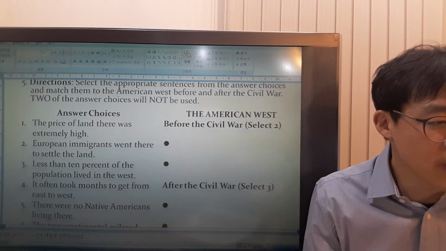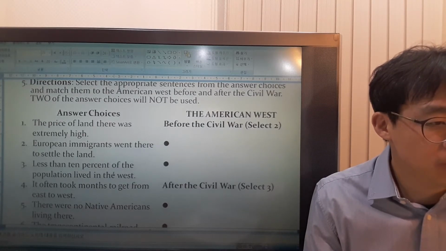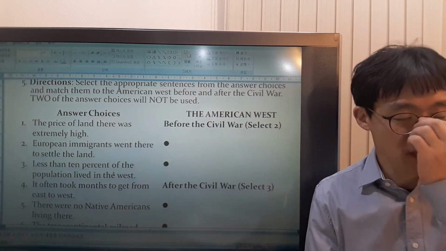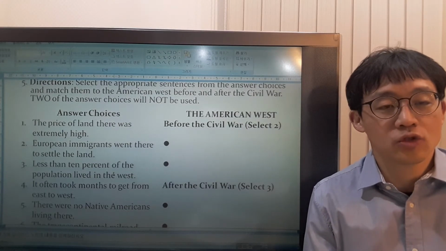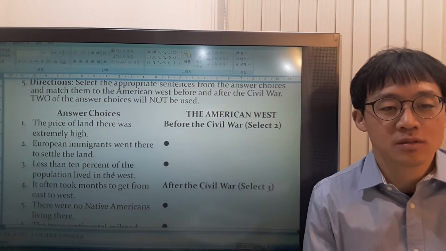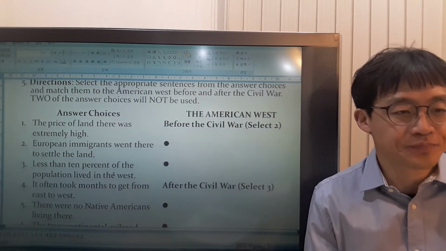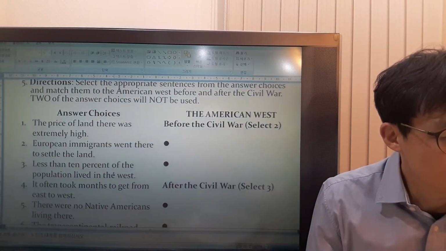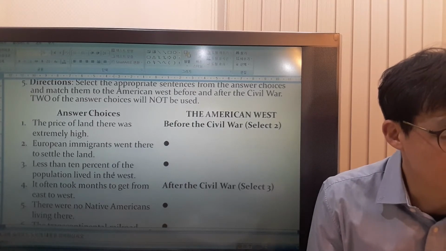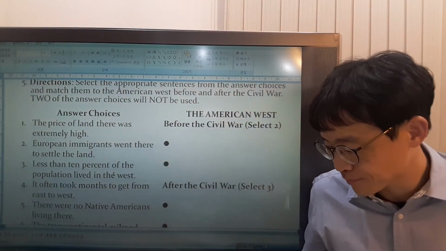European immigrants went there to settle the land. What does settle mean? If you settle, you stop moving and decide to live in that area for a long time. European immigrants went there to settle the land. So which one is this?